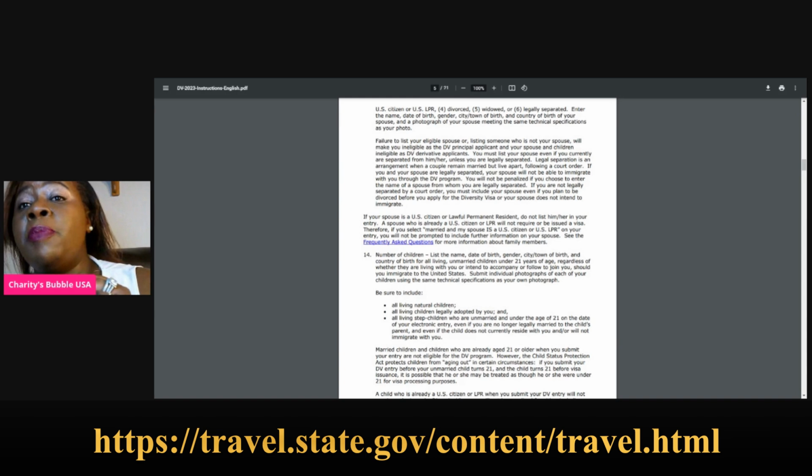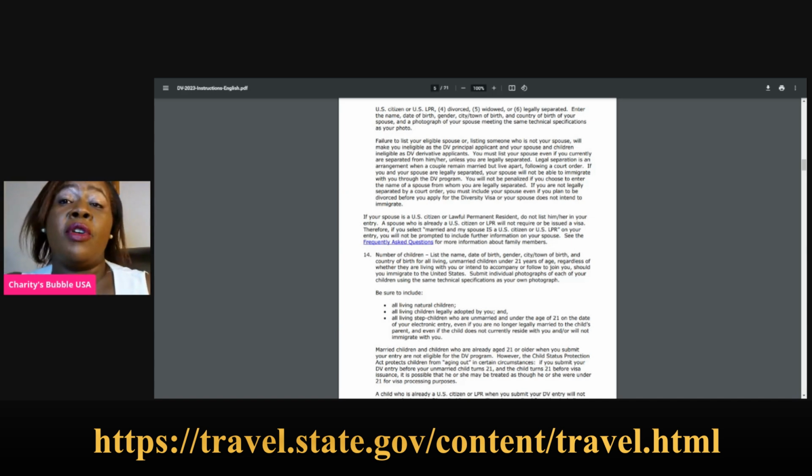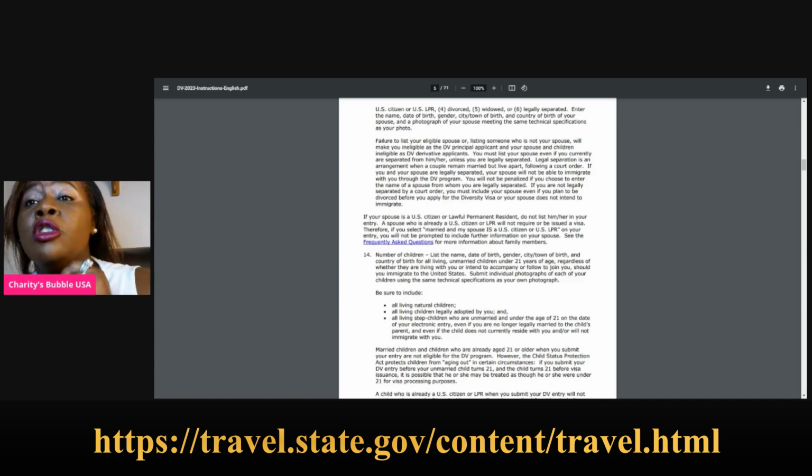Now, if your spouse is a U.S. citizen or a lawful permanent resident, do not list him. Don't list them in your entry. A U.S. citizen or a legal permanent resident does not require a visa, because citizens do not need one, and permanent residents have already been issued a visa. So that is very, very important information that I am reading here. I need you to understand.